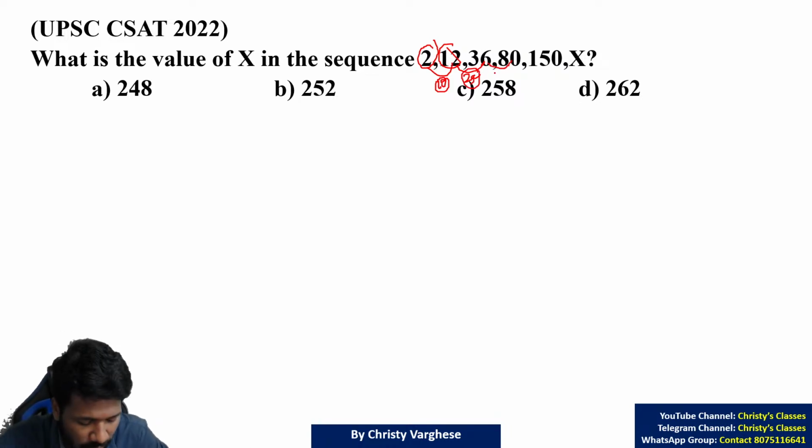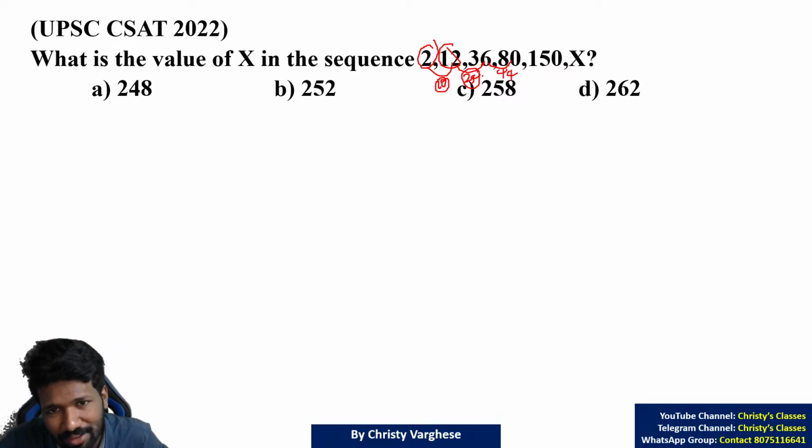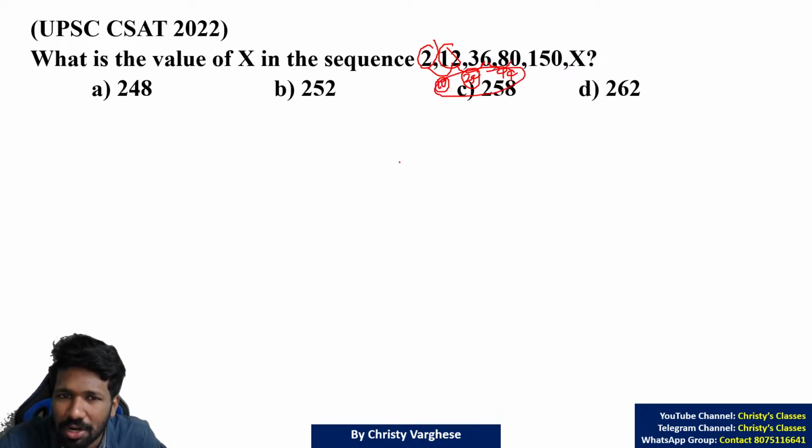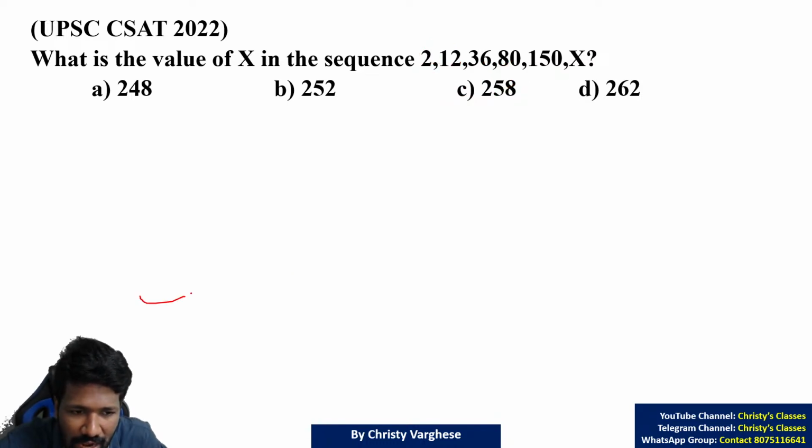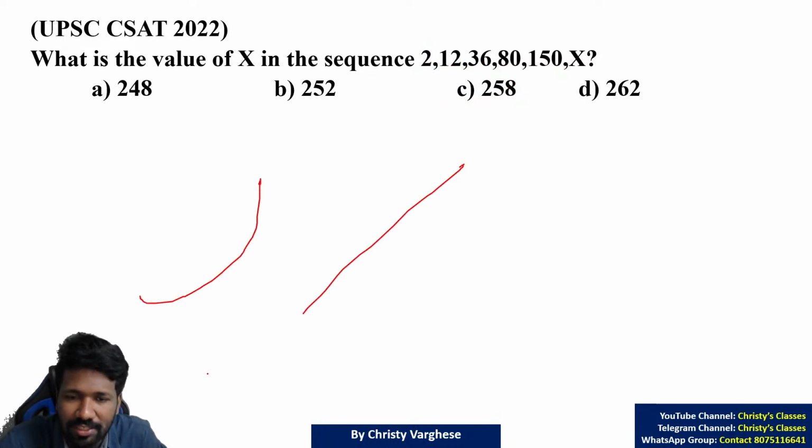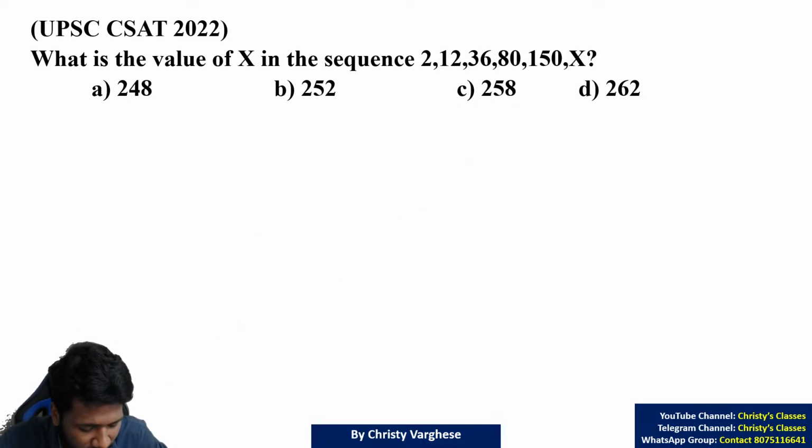What I am trying to say is, when you see the difference of terms, that itself will give you clarity. When I say difference, you don't have to find the exact difference. You just have to look at the numbers and see how much it is growing. So this is growing in an exponential fashion. Exponential fashion means in a graph it will be like this, not a linear fashion. That means there is a high chance that a multiplication is involved.